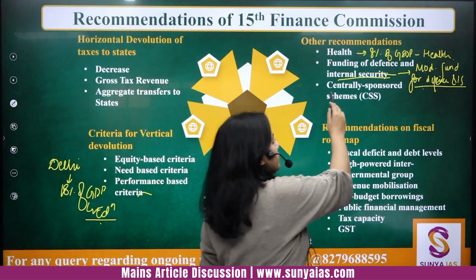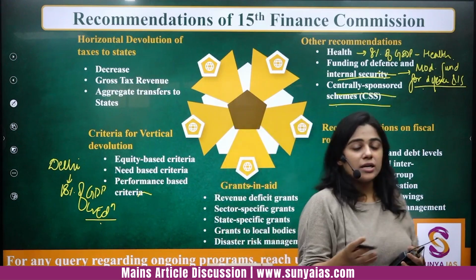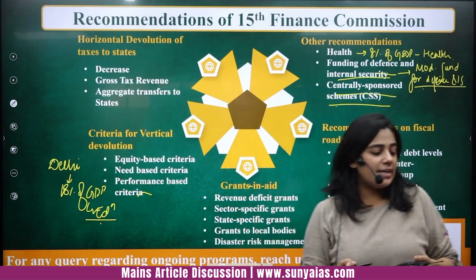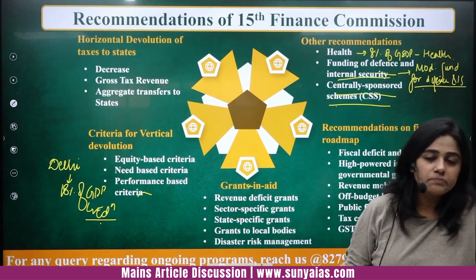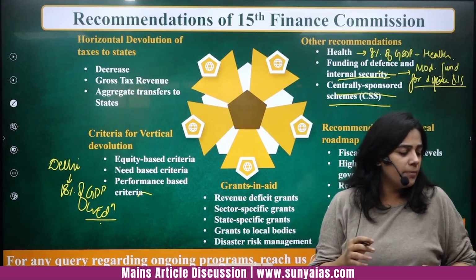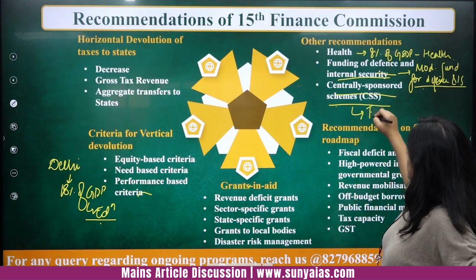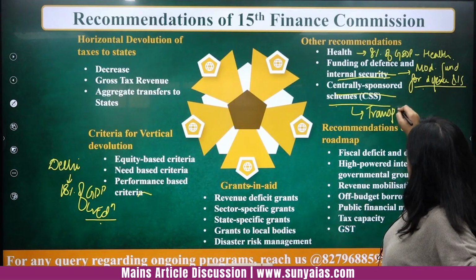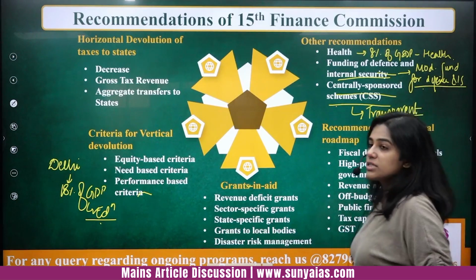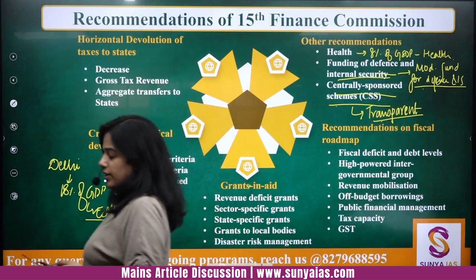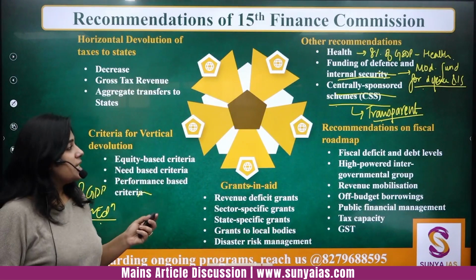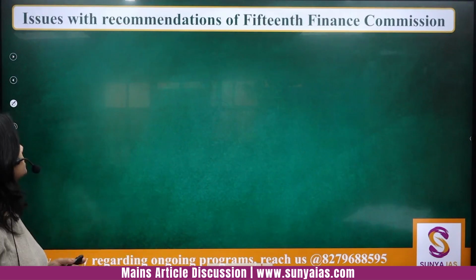Then centrally sponsored schemes, which are co-sponsored by both center and the states, have to be streamlined further, and overall the funding pattern has to remain very transparent. So these are some recommendations of the 15th Finance Commission. Some of them you can write in your mains answers.